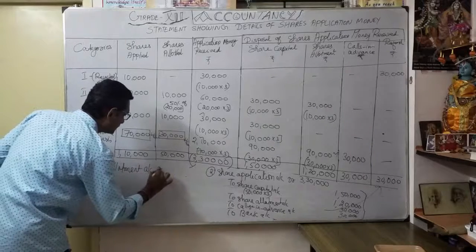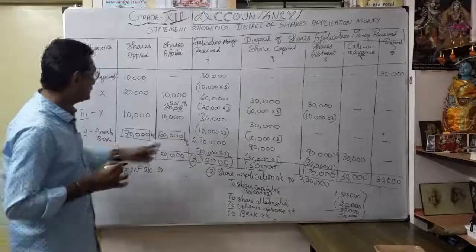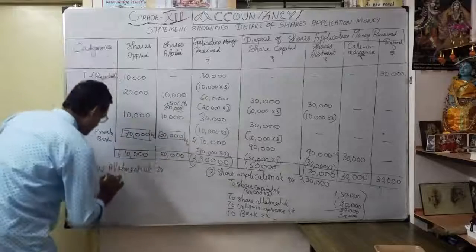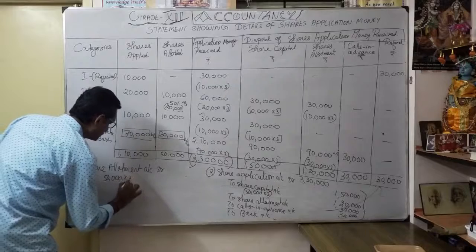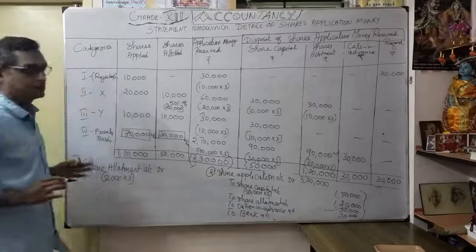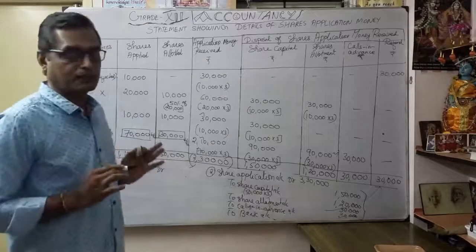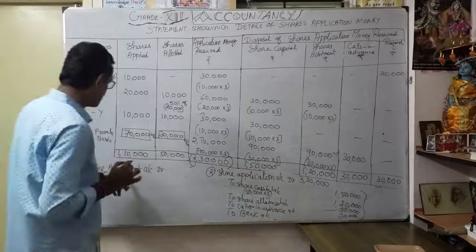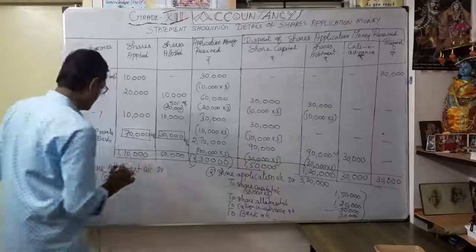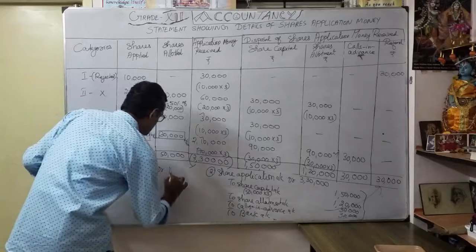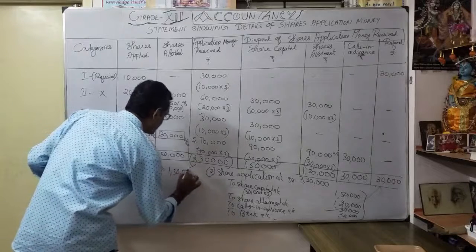Share allotment account debit. How much? You know how many shares? 50,000 shares allotted. Okay. 50,000 shares into 3 rupees. That is 1,50,000 for the allotted shares. 3 rupees as share allotment money: 3 rupees application, 3 rupees share allotment. So how much are we supposed to get? 1,50,000.